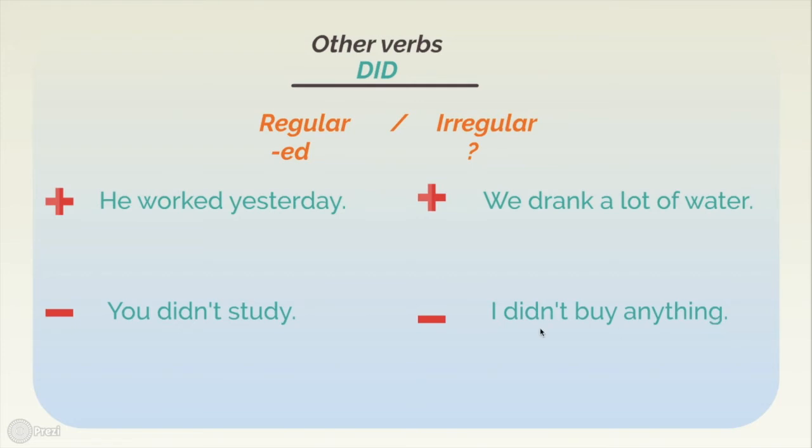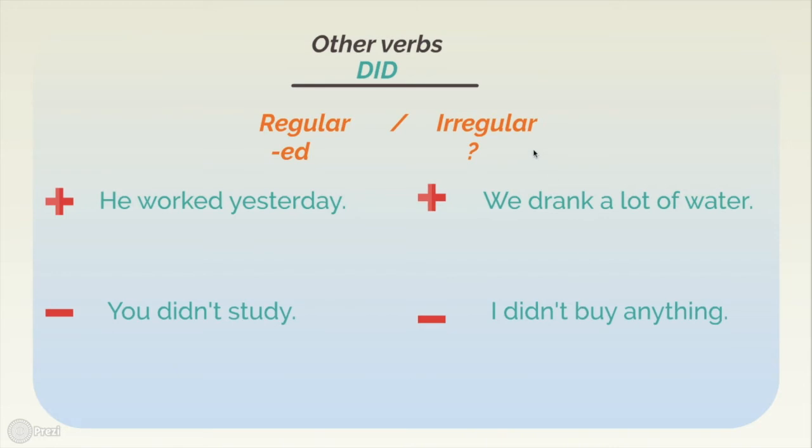Okay? Now notice how we use didn't, and this verb is not in past because we don't have double past. You already have the past here. You don't need it here. You didn't study. And here it's the same. I didn't buy. Simple form. You don't need it in past. Okay? You need it in the simple form.